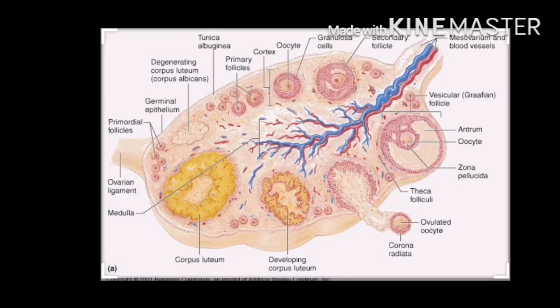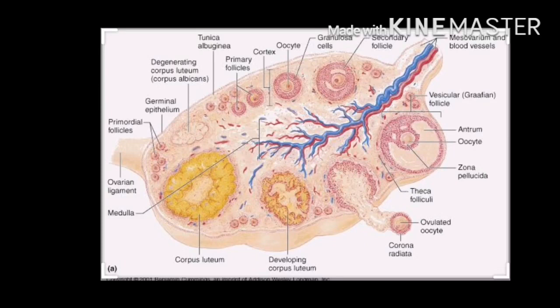So here in an ovary, cyclical changes are taking place. Firstly, germinal epithelium. From that germinal epithelium there is a formation of what? Primary follicle, then secondary follicle, then the Graafian follicle, that is the mature Graafian follicle.